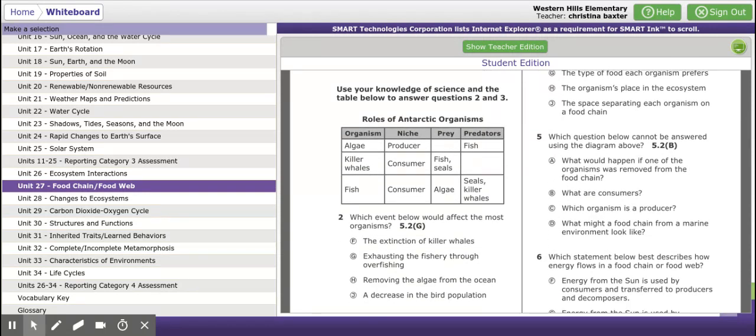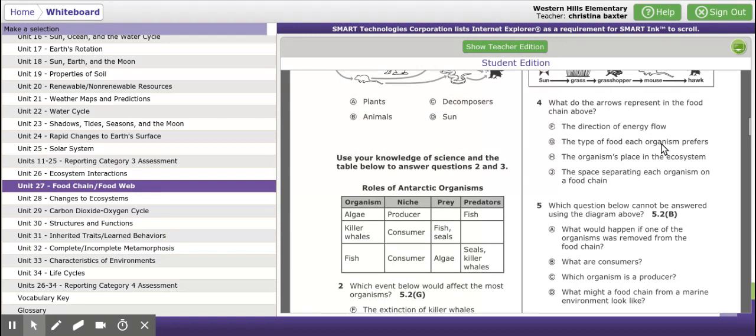Number 5. Which question below cannot be answered using the diagram above? What would happen if one organism was removed from the food chain? B, what are consumers? C, which organism is a producer? Or D, what might a food chain from a marine environment look like?